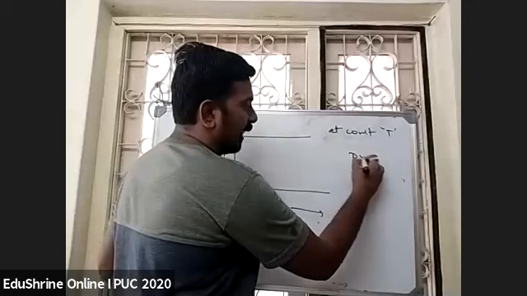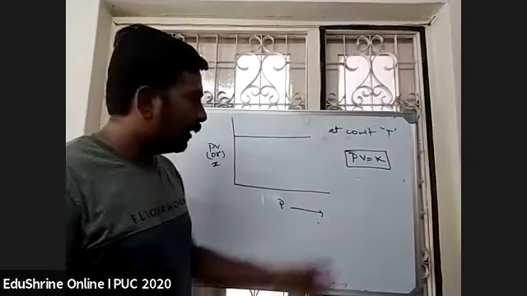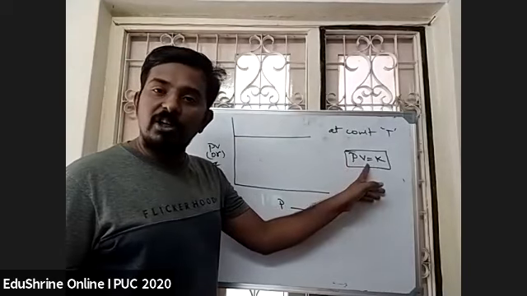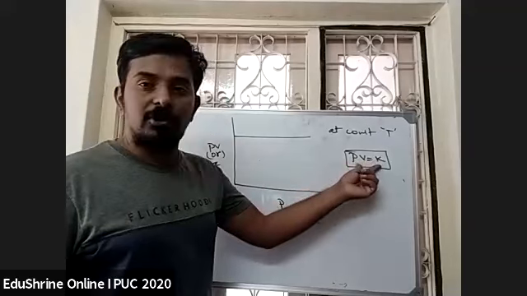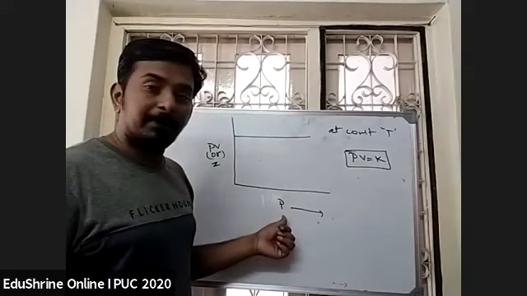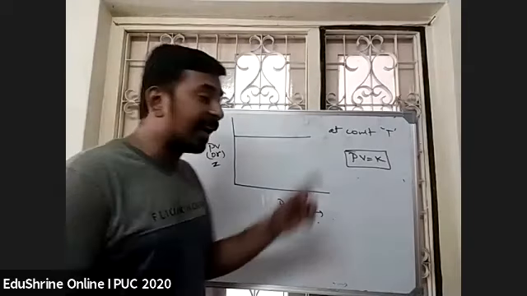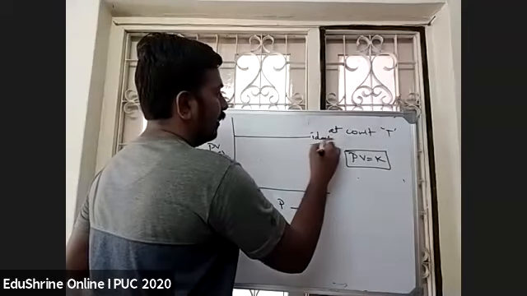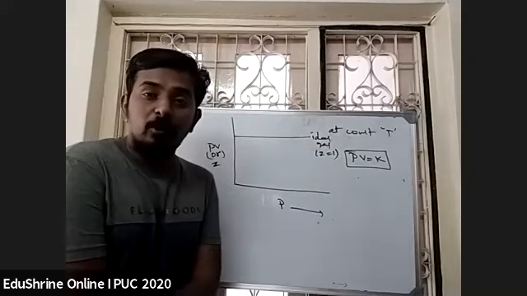Because according to Boyle's law, the product of PV must be kept constant. Either by changing pressure or by changing volume, the product PV will not change. It must always be kept constant. So it must be a straight line parallel to the x-axis if it is an ideal gas. This is for an ideal gas, when Z is equal to 1.